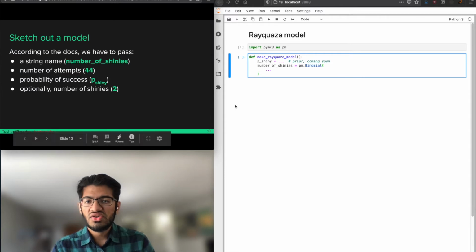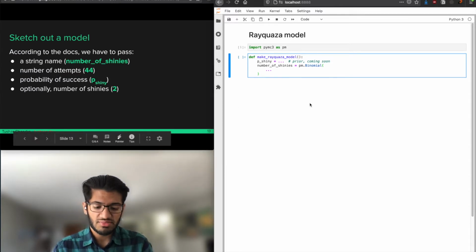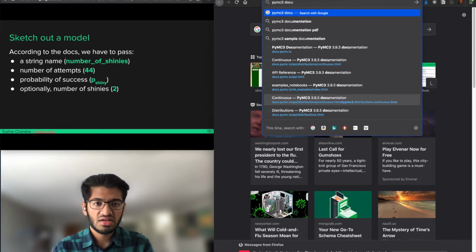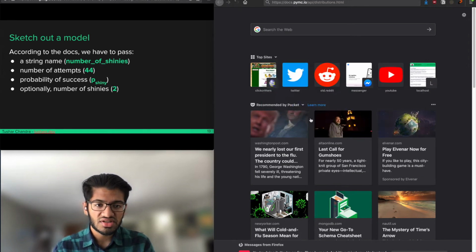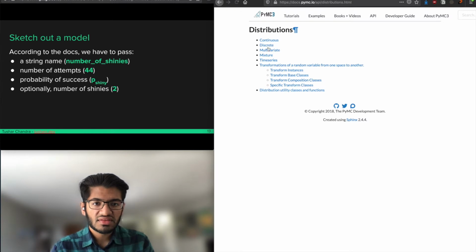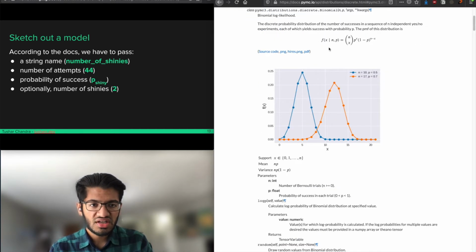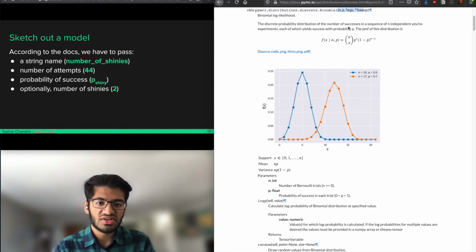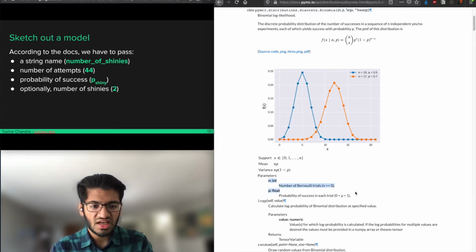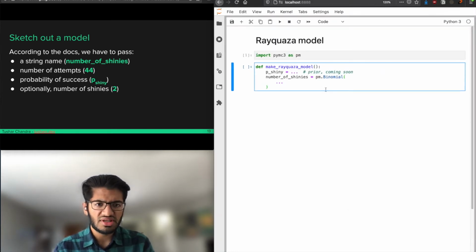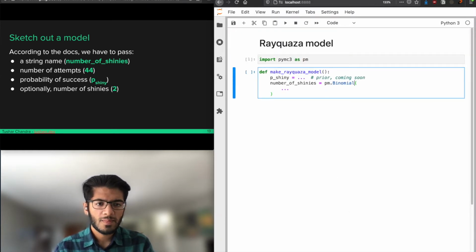Okay. So according to the PyMC3 documentation, we want distributions, and we want discrete, and we want binomial. So according to this, it takes n and it takes p. So n is the number of attempts, and p is the probability of success. So based on that, we can go here. Let me make this bigger also. N was 44. I'm going to come back to why we need this.